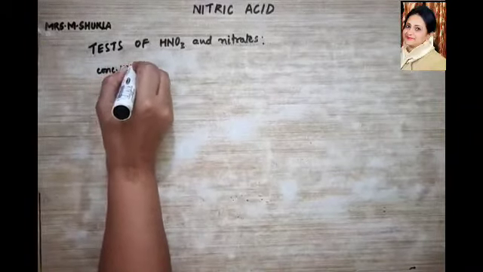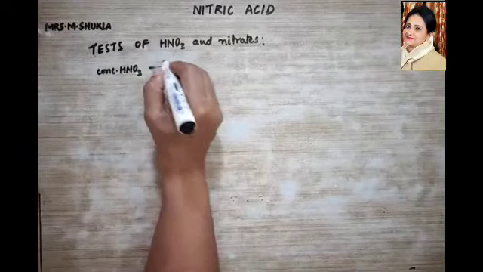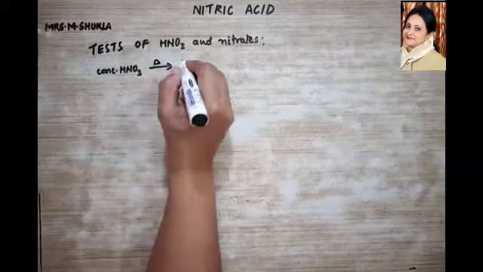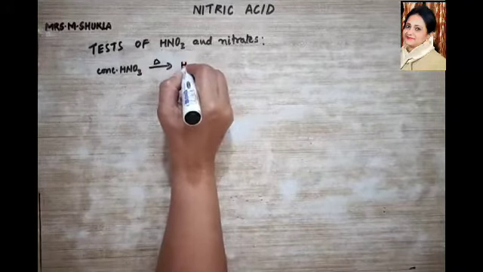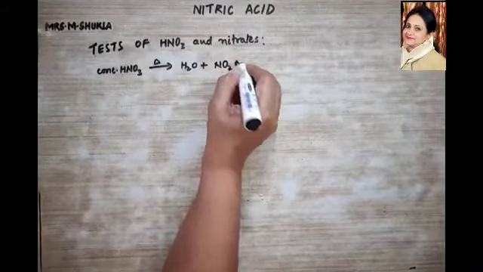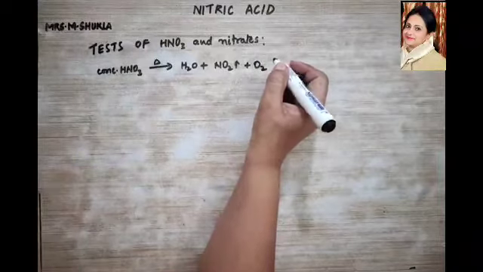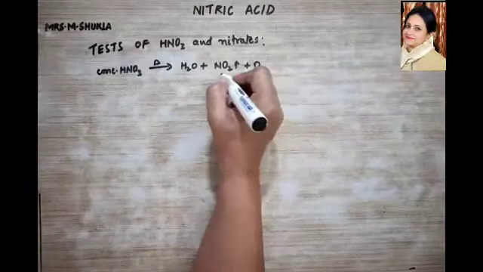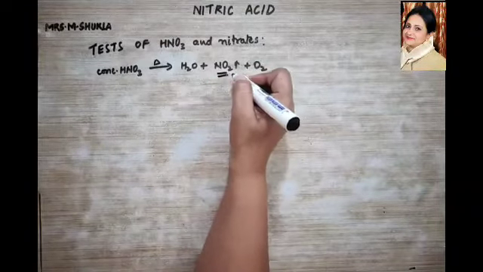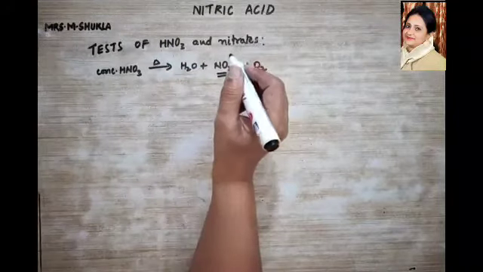As I have already told you in the previous video, on decomposition or on heating, what is it going to give us? It is going to give us water and reddish brown fumes of nitrogen dioxide, and colorless oxygen gas is also given out. So this reddish brown fume is actually the test for concentrated nitric acid.